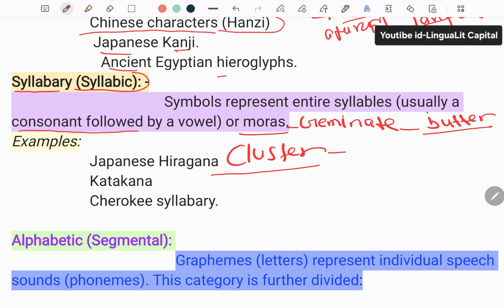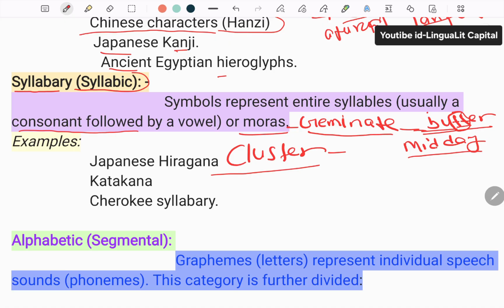So here in butter we have two consonants, and these two consonants are the same. There is no different sequence of consonants. Or we can also say, for the definition of the geminate, that it is a single consonant sound that is held for a long duration. We can also take another example like midday. So this is known as midday, not mid-day.